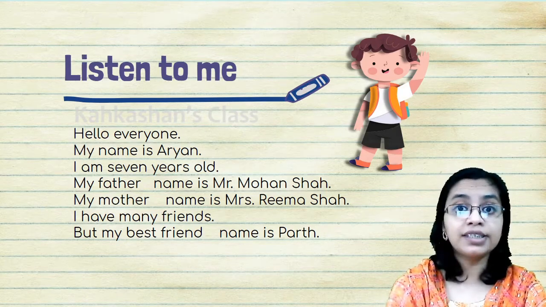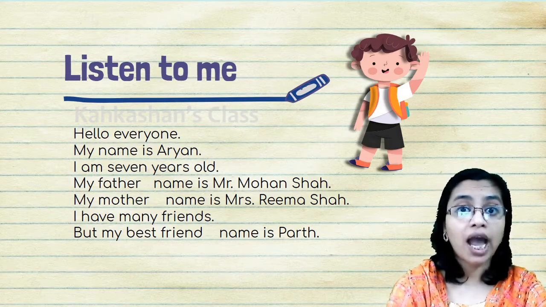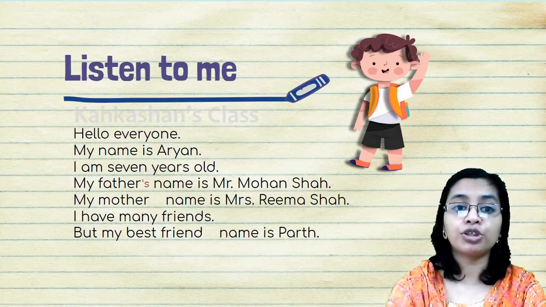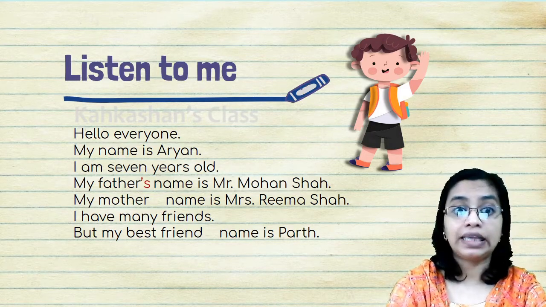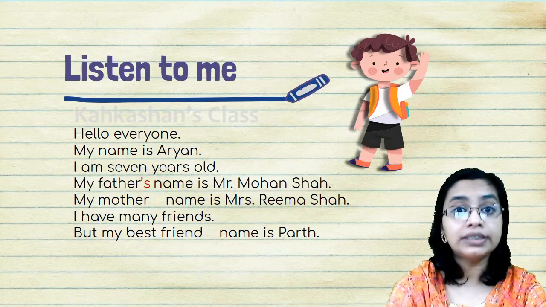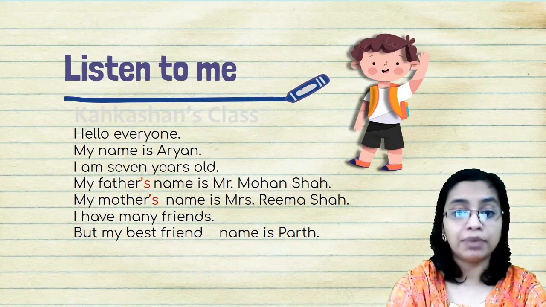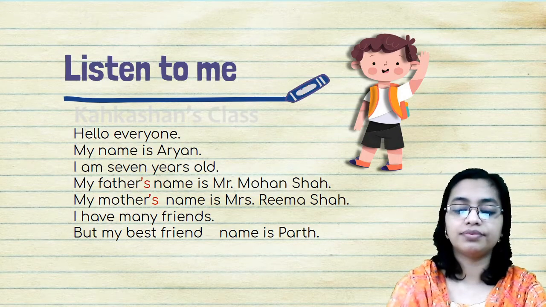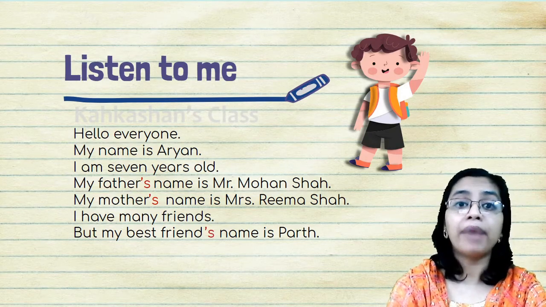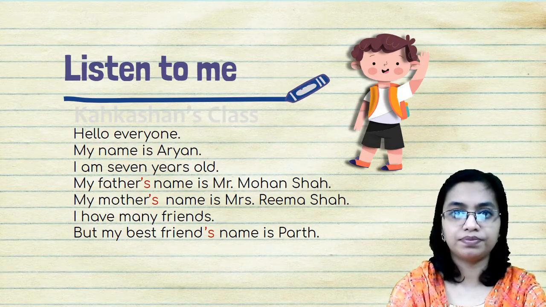In the sentence where he says, my father name is Mr. Mohan Shah, you have to put an apostrophe S. Yes, my father's name is Mr. Mohan Shah. Similarly, my mother's name is Mrs. Reema Shah. My best friend's name is Parth.